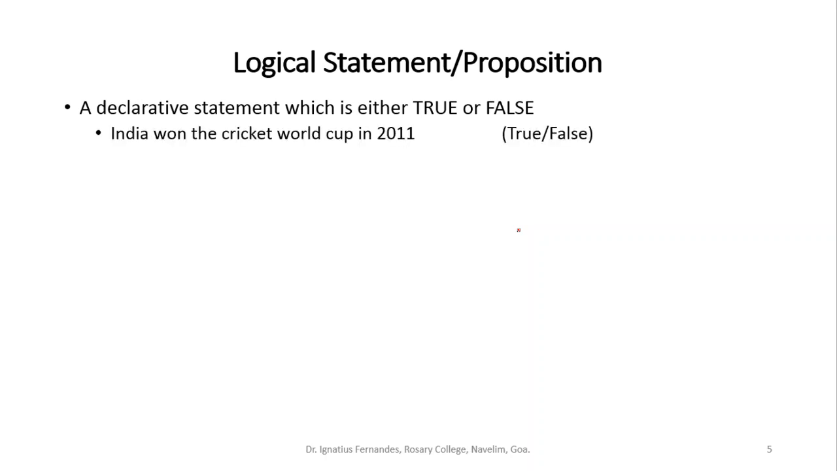So we define a logical statement. A logical statement is a declarative statement which is either true or false. Any statement which is either true or false is called a logical statement, or a proposition. Let's say for example, India won the Cricket World Cup in 2011. Now we know this is true, so we can directly assign a value to it. This statement is true, so we are assigning the value true to it. So this is a logical statement: India won the Cricket World Cup in 2011 is a logical statement which is true.